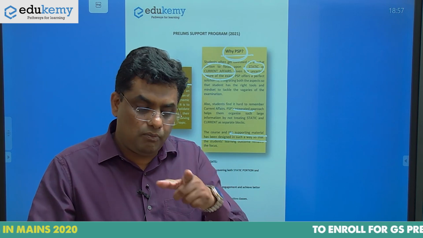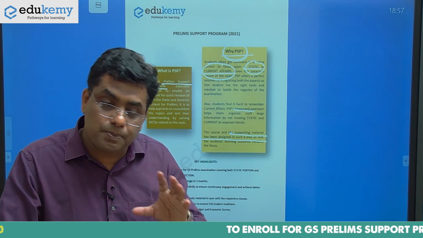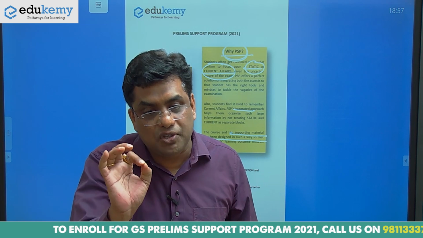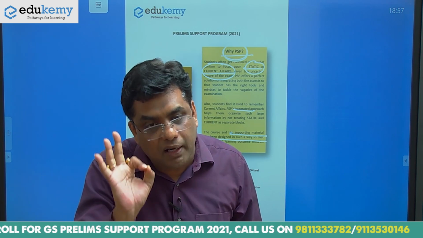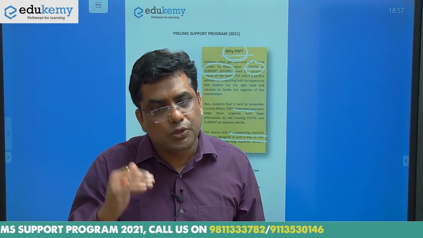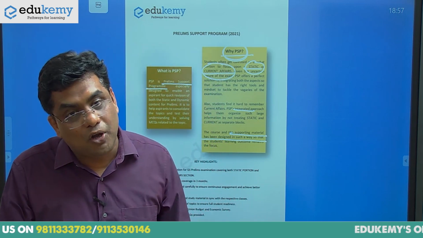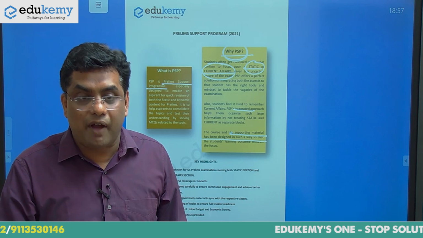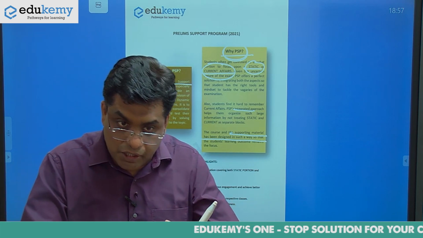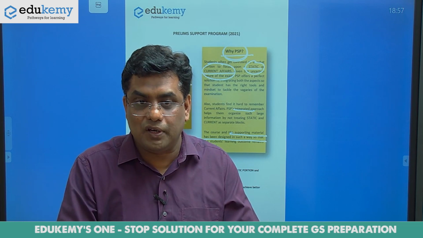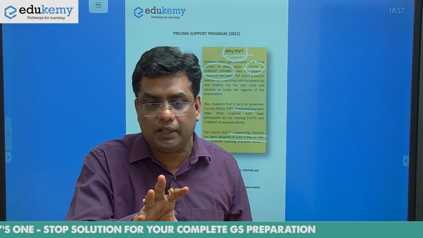Okay, so most of the students, what they did, despite the information they gathered, made silly mistakes, human error. Means despite the fact that you know, you did the wrong thing. Why? Because of the lack of confidence. Why? Because you did not consolidate your facts. This is the fundamental thing.